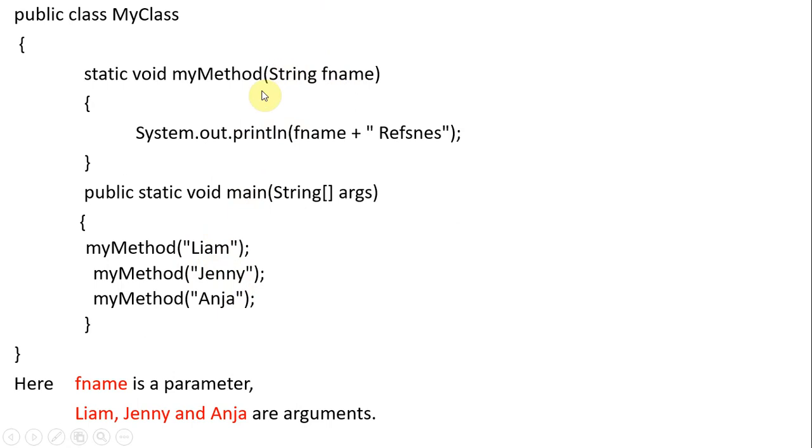In the method declaration, those are called parameters; in the method call, they are called arguments, values. In class, we can have names for them. Here the parameters are called formal parameters, and here these are called actual parameters. Actual parameters are nothing but arguments. Formal parameters are nothing but parameters only.